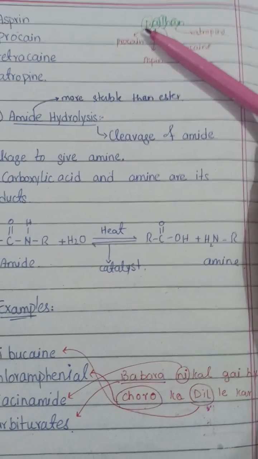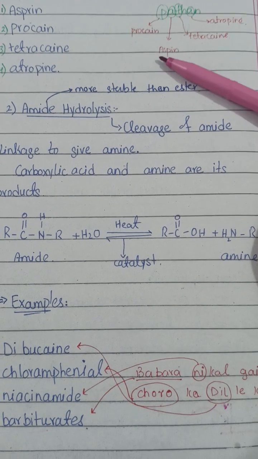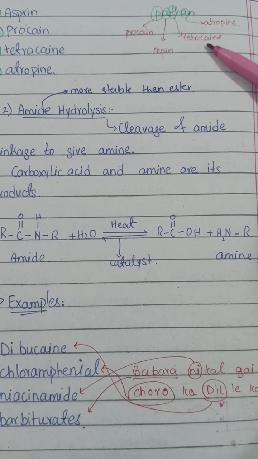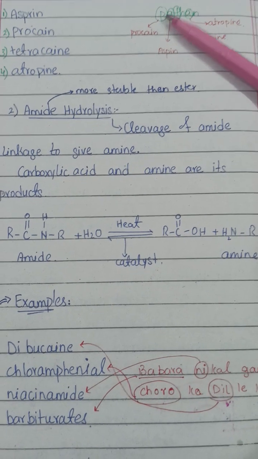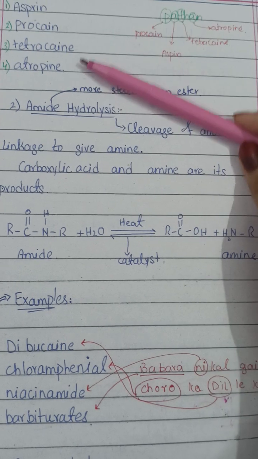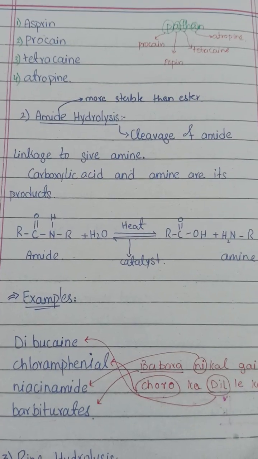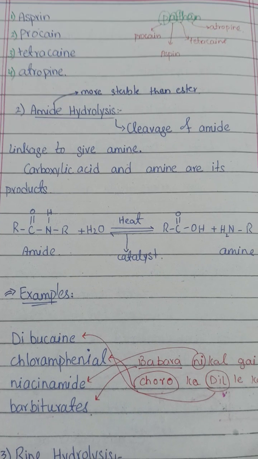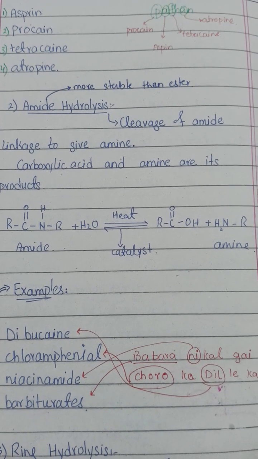First of all, Pathan: P means procaine, A for aspirin, T for tetracycline, and then again A, which means atropine. So the word Pathan will help you to learn these drugs. Pathan: P for procaine, A for aspirin, T for tetracycline, and A for atropine.